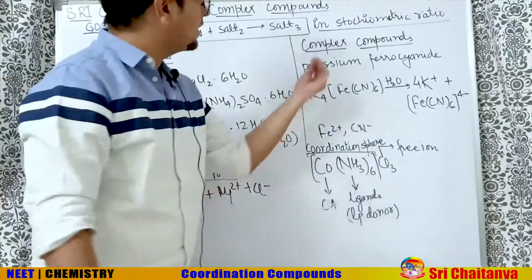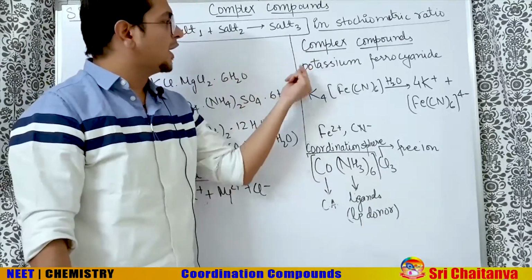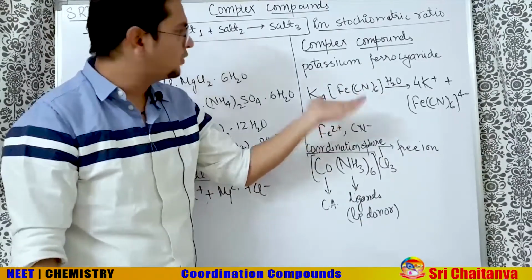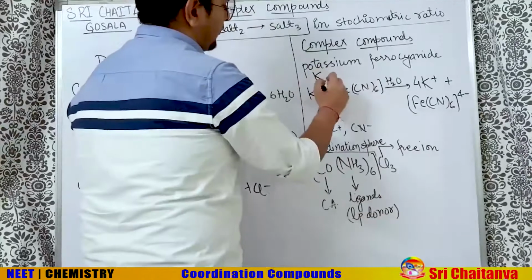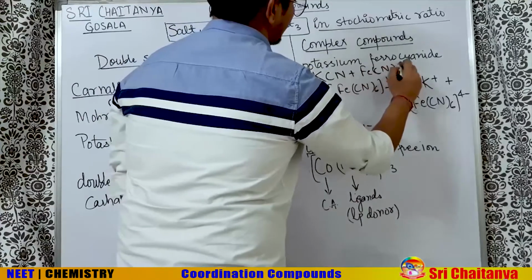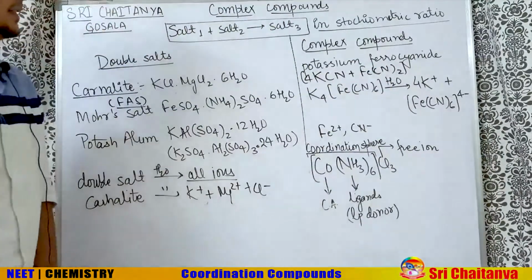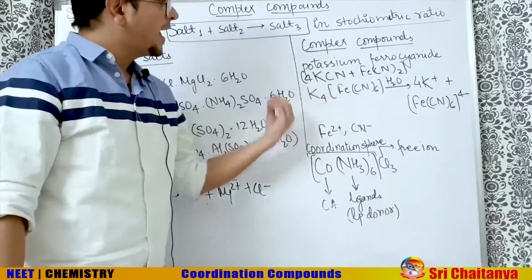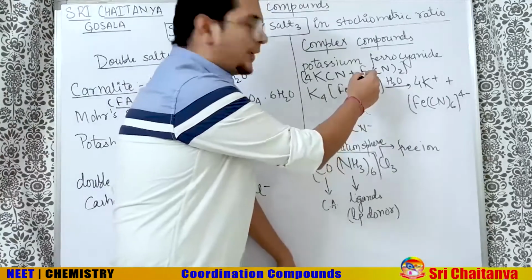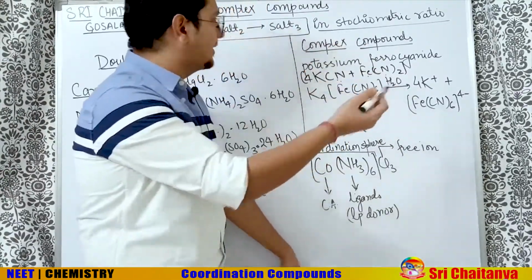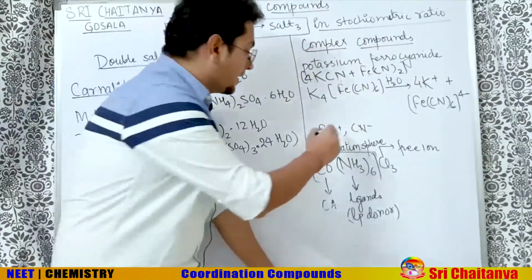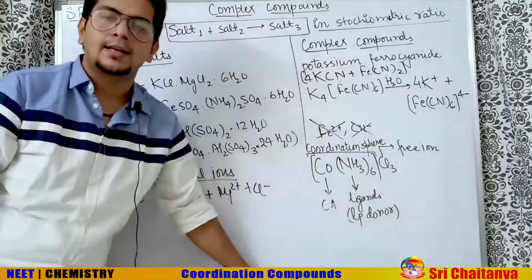Next, complex compound. In complex compound, the example we can take is potassium ferrocyanide. So the example is K4[Fe(CN)6]. This is how we represent the complex compound. How was this made? This was made when 4KCN was mixed with Fe(CN)2. We got a compound which we dissolved in water. So we were expected to get Fe2 plus and CN minus also, because while mixing, salt 1 and salt 2 contained CN minus and Fe2 plus. But in reality, in aqueous medium, none of these ions are found.